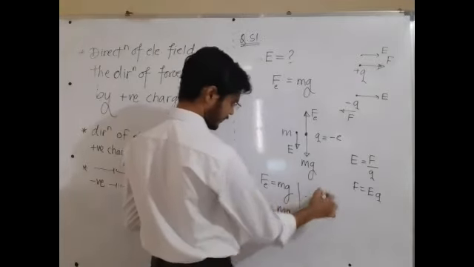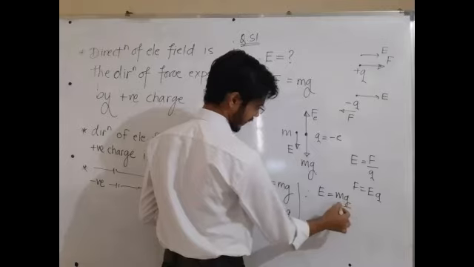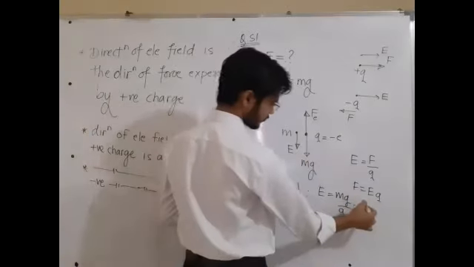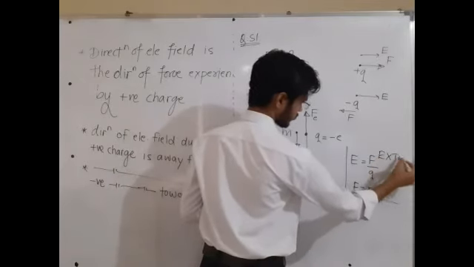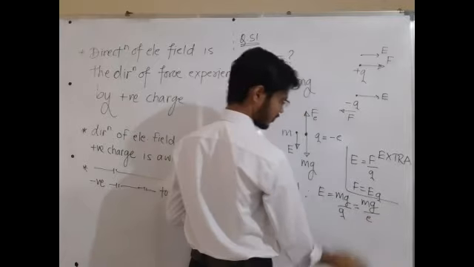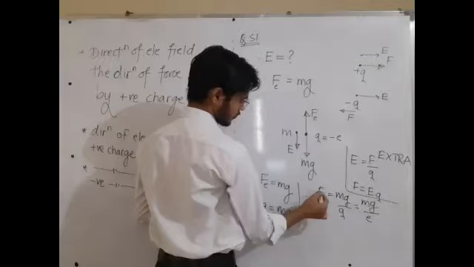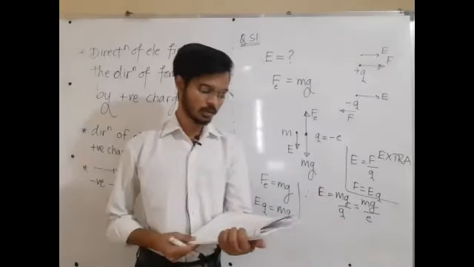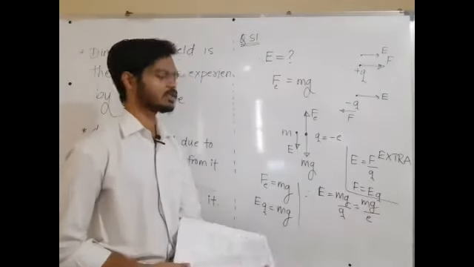Therefore, capital E is equal to mg divided by the charge q. But sir, charge q is right now the electron, so write e. E equals mg upon charge on electron. Numerical value only we want, the magnitude of electric field, that's what we want. Now reply to me in the chat box. Is this question clear or not clear? Same question I have solved in yesterday's lecture also.